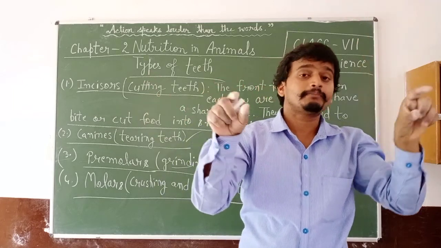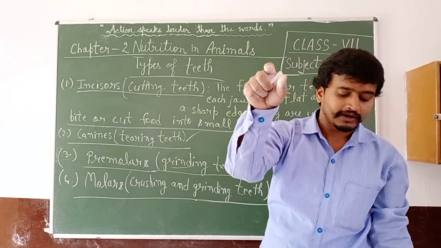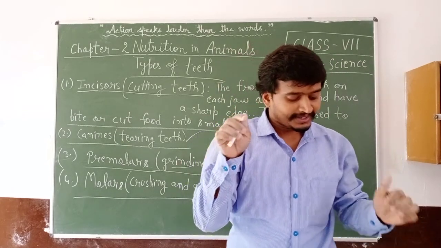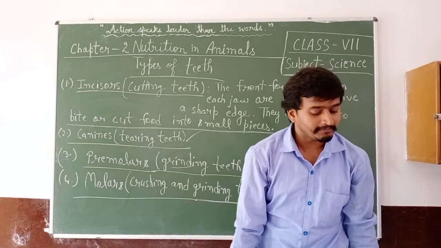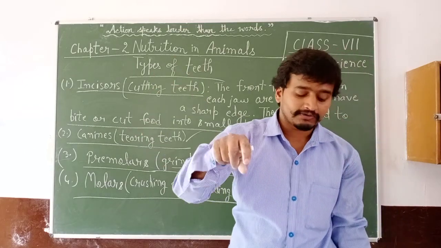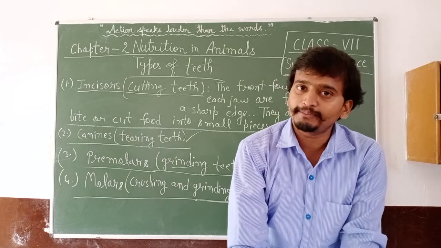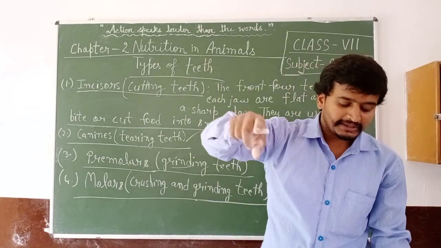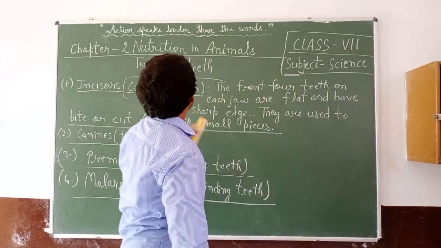The salivary glands secrete saliva in the mouth, and this saliva contains a digestive juice called amylase. Amylase breaks down carbohydrate into sugars.